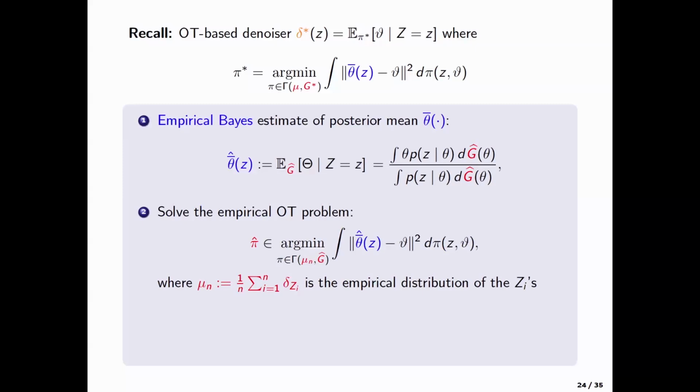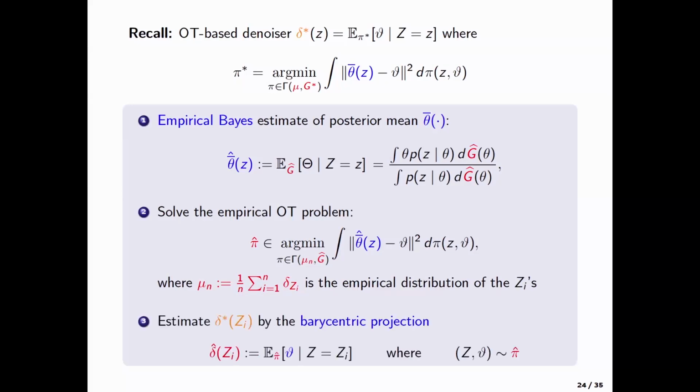So you really want to solve a problem like this. And for the NPMLE, G hat is actually discrete. So this is actually a very simple finite dimensional linear program. You can solve it. You can take the barycentric projection, and you get at an estimator delta hat. So this is the rough idea as to how you may construct a sample approximation of the oracle OT-based denoiser. Any questions here? I just want to pause here because this, I think, is the most important slide.